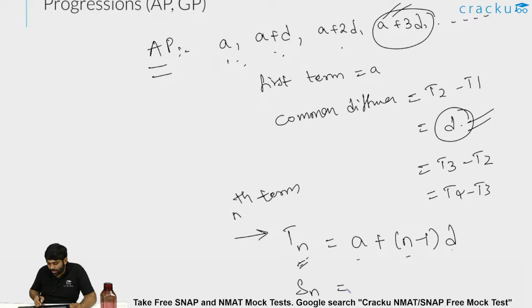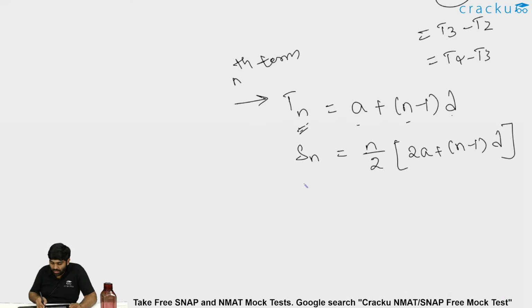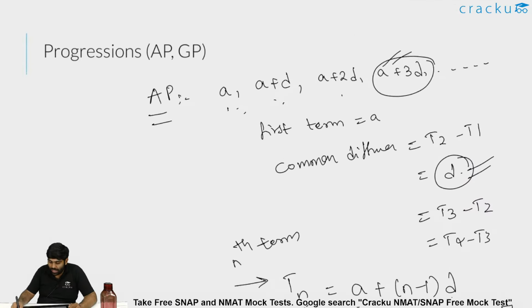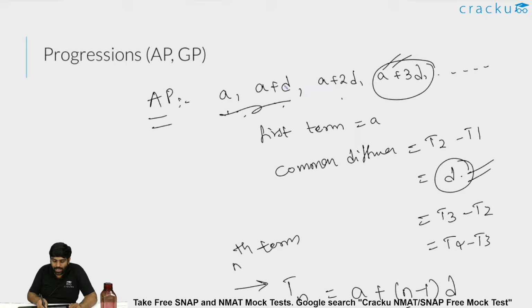Summation of n terms, that is Sn, is nothing but n by 2 into 2a plus n minus 1 into D. What is this Sn? Sn is nothing but the summation of an arithmetic progression till the nth term. When I say S2, that means a and a plus d summed till two terms, that is 2a plus d.